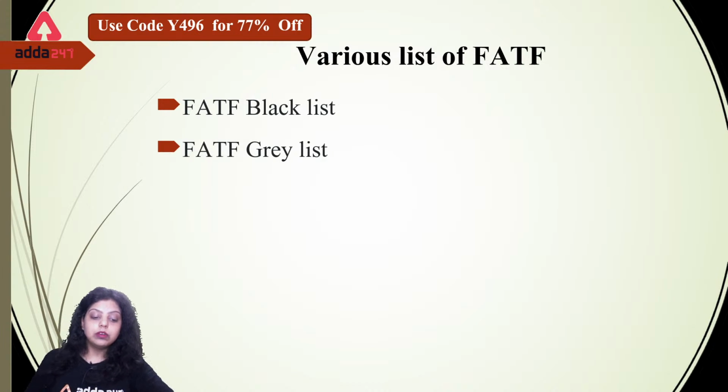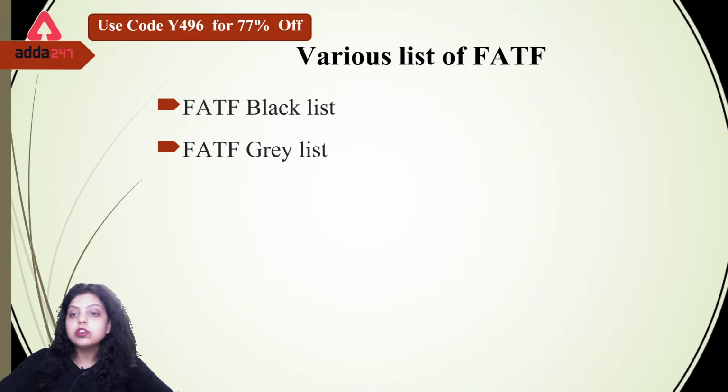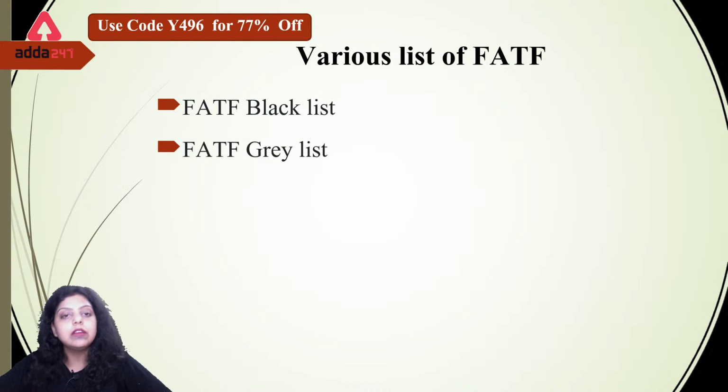Now if we are talking about the grey list of FATF, the grey list is officially known as jurisdiction under increased monitoring. Those countries in which we have increased the monitoring, or those countries who are at the stage of the warning given by the FATF. So jurisdictions under increased monitoring are the grey list countries. Countries on the FATF grey list represent a much higher risk of money laundering and terrorism financing, but have formally committed to working with the FATF.